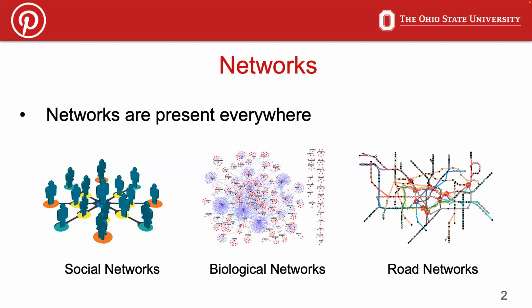Now we know that networks are present everywhere. Examples include social networks, biological networks, road networks, and many others. This ubiquitous nature of networks is because networks provide a general language for describing and modeling complex systems.